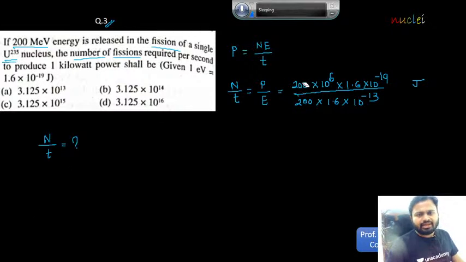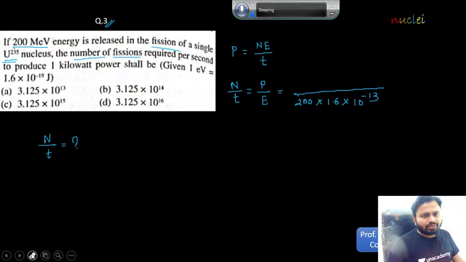Correct? What is the value of power given? The value of power given is 1 kilowatt. What do you mean by 1 kilowatt? It is 1 into 10 to the power of 3 watt. Is this clear? Okay, let's try this the way we operated the previous question.